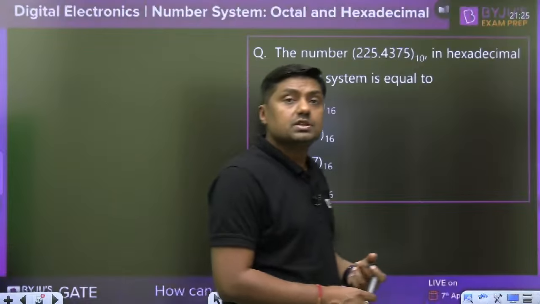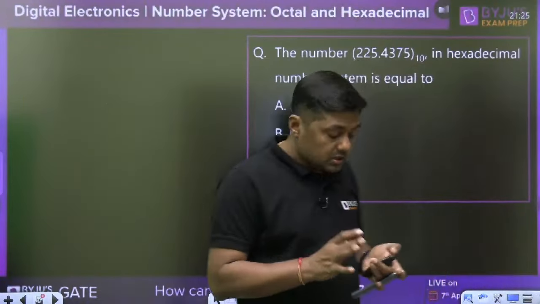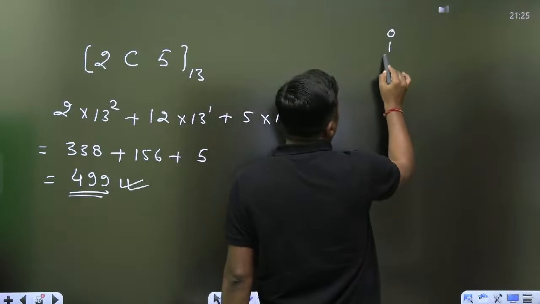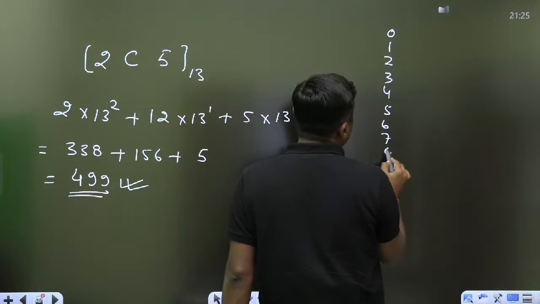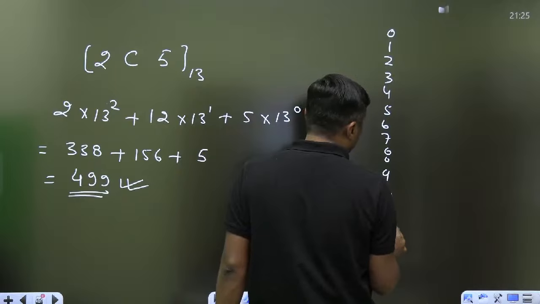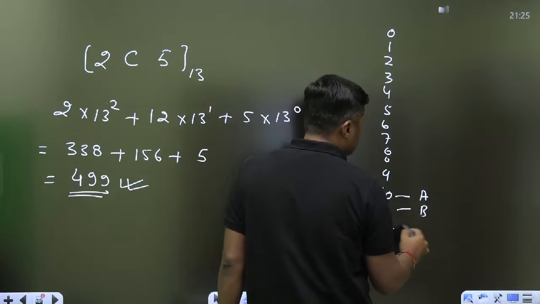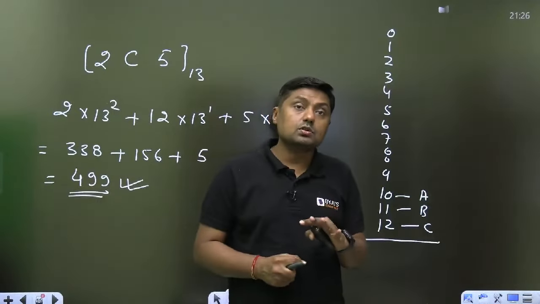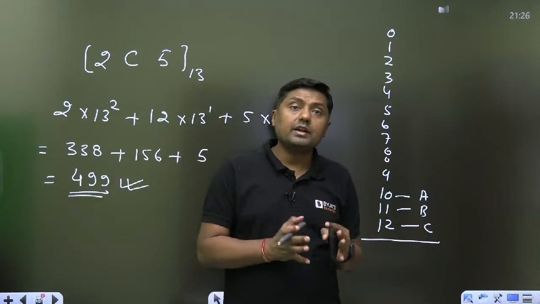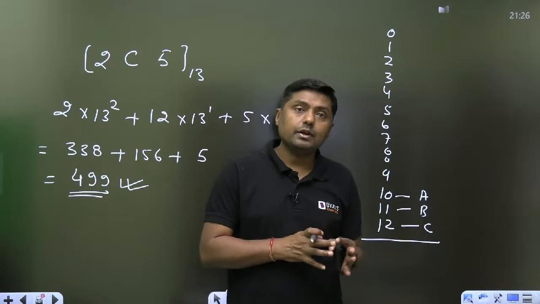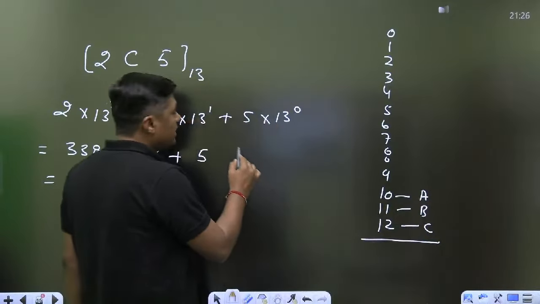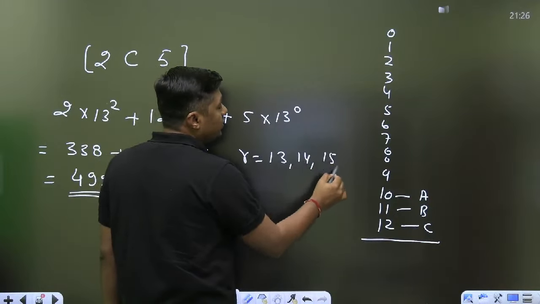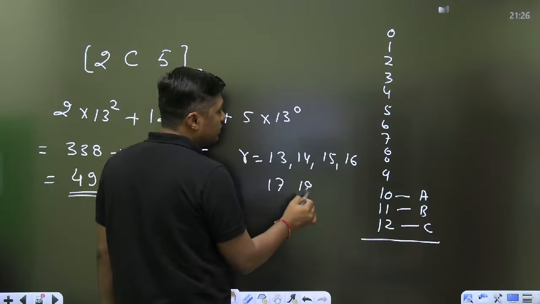Sir, C is 12, then why did we take 13? Nandita, C is 12, then what can we take? If C is given, the symbols are 0, 1, 2, 3, 4, 5, 6, 7, 8, 9, 10, 11, 12. 10 is represented by A, this is B and this is C. This C is mentioned in the question. Right now, your base or radix should be greater than C. You can take base 13. Why 13? Because it is greater than 12. Or you can take 14, or 15, or 16, 17, 18. You can go up to infinite.